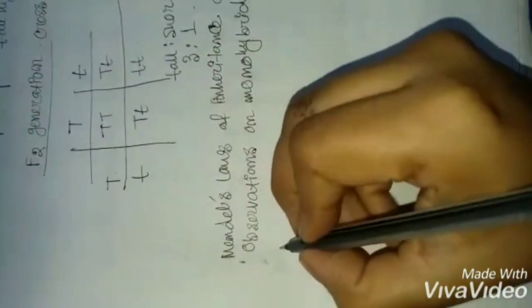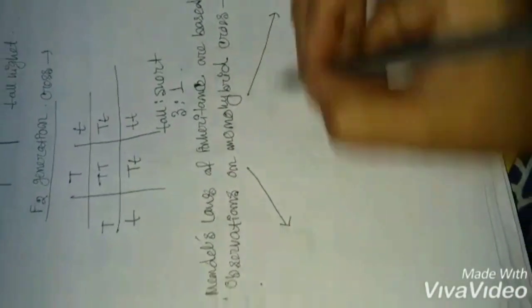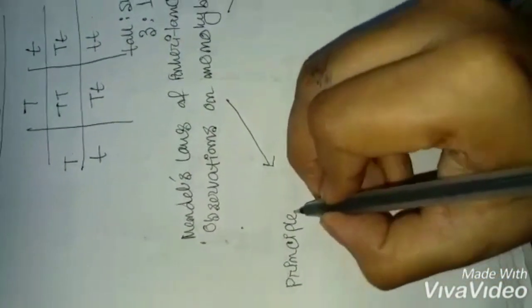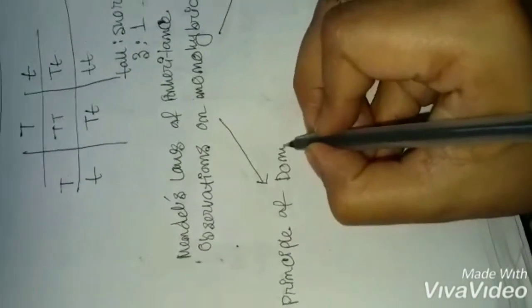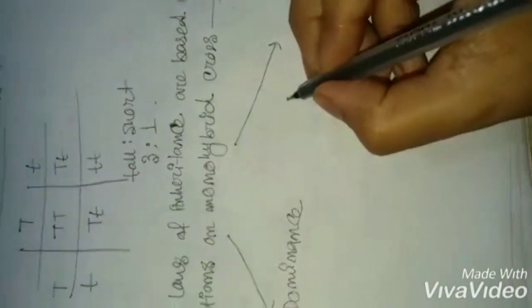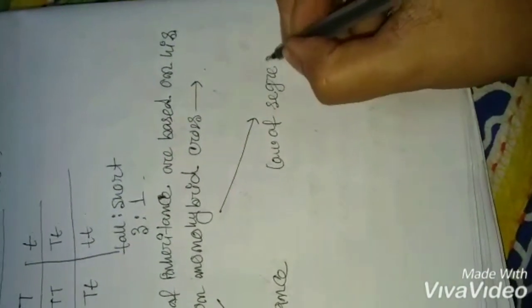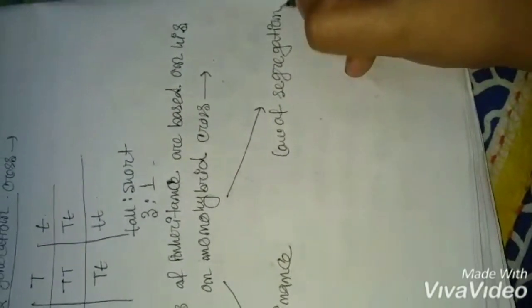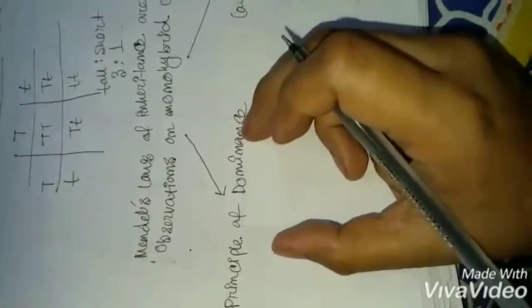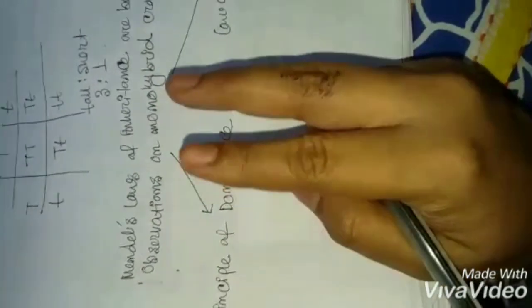And he proposed two laws. First one is the principle of dominance, and the second one is the law of segregation.